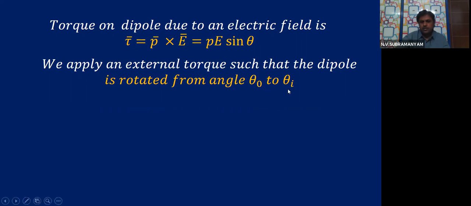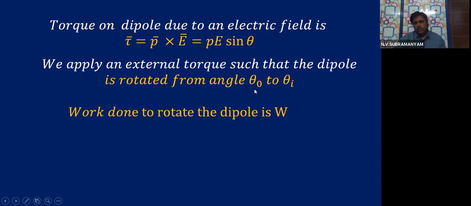From that angle it is rotated to theta 1, which means I rotated through a small angle. So the initial angle is theta 0 and the final angle is theta 1. In the textbook they give it like that, so remember theta 0 as the initial angle and theta 1 as the final angle. The work done to rotate the dipole is W.